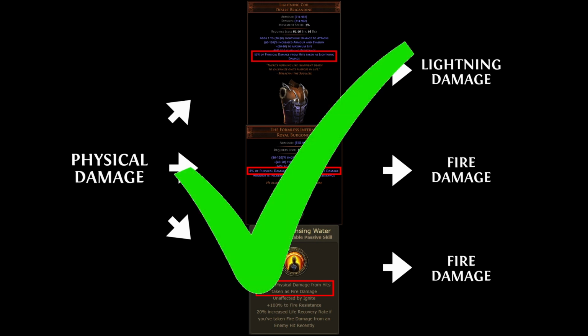As you can see, damage taken as can be an extremely potent defensive utility, since you can essentially ignore the normal mitigation for a particular damage type if you're able to shift enough of that damage type into another type of damage.